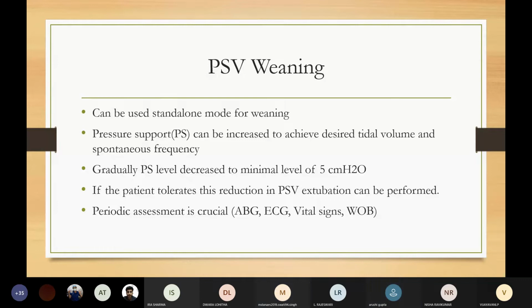Sachin? Gautam? Hello, ma'am. Yes, Gautam, can you tell me, is CPAP and PSV the same?